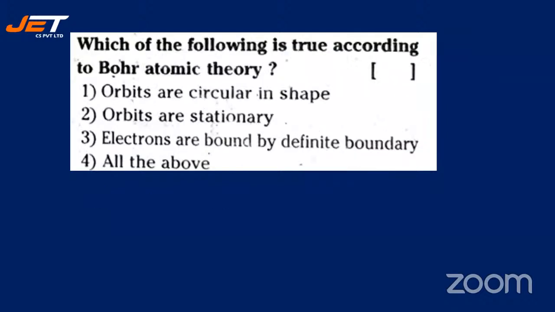Which of the following is true according to Bohr atomic theory? Orbits are circular in shape. Orbits are stationary. Electrons are bound by a definite boundary. All the above. Which according to Bohr theory is true? Bohr theory prakaram ee 4 options lo edi true?